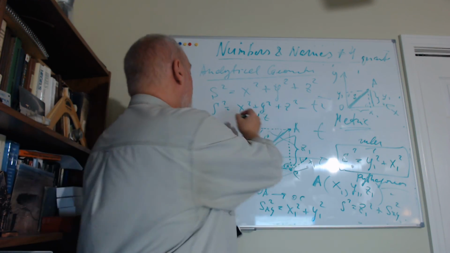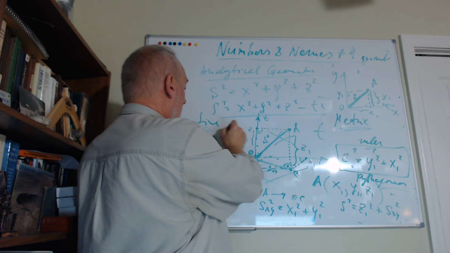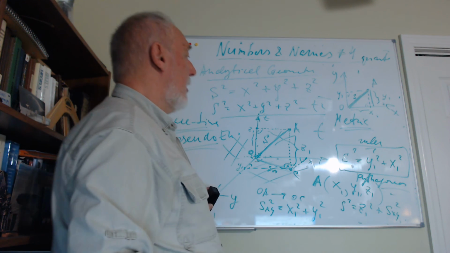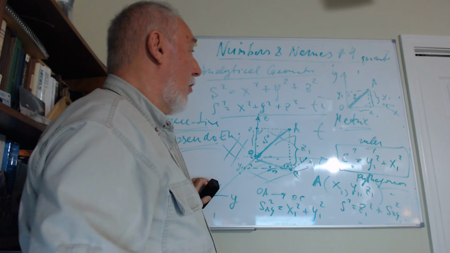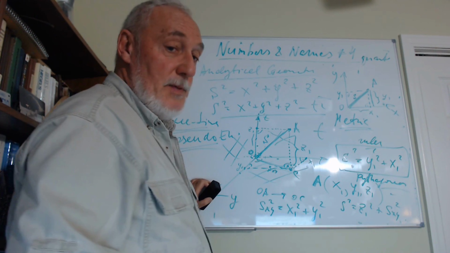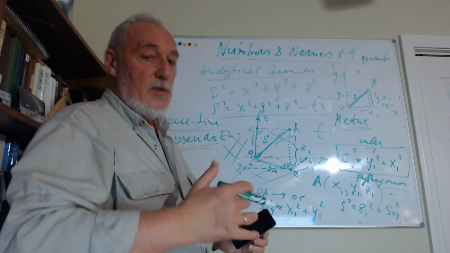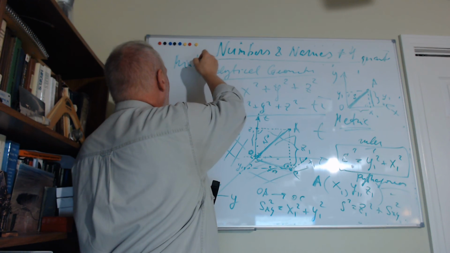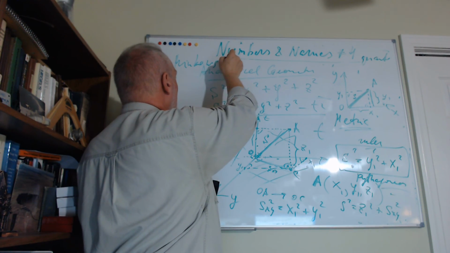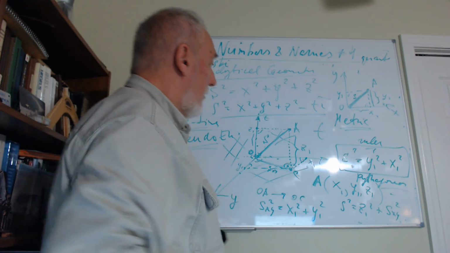And this is called pseudo-Euclidean, or simply Einstein spacetime, or more correctly, Minkowski spacetime, because Minkowski was the guy who first suggested this analytical geometry for spacetime. Okay, it's just for you.